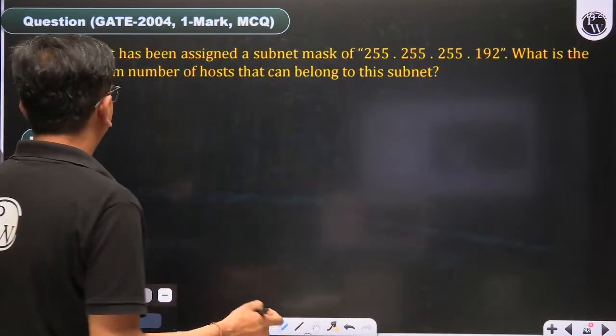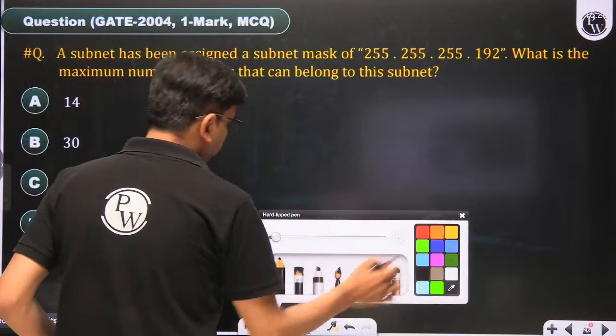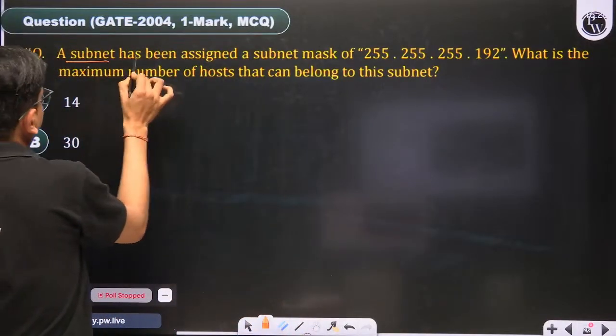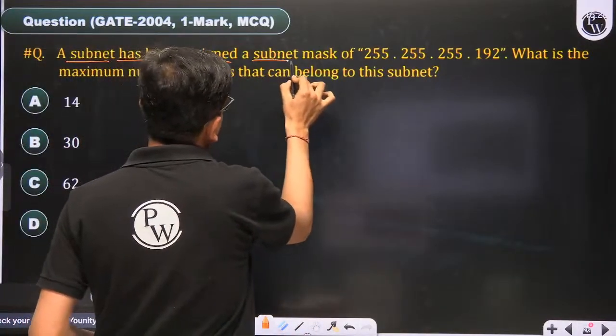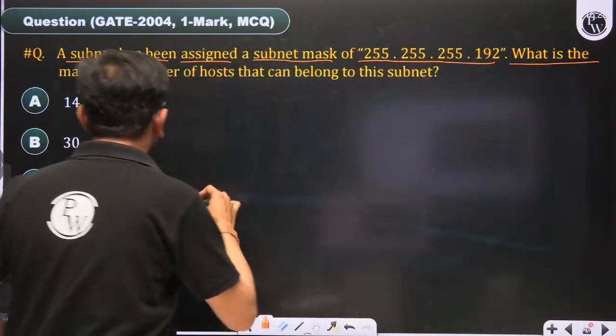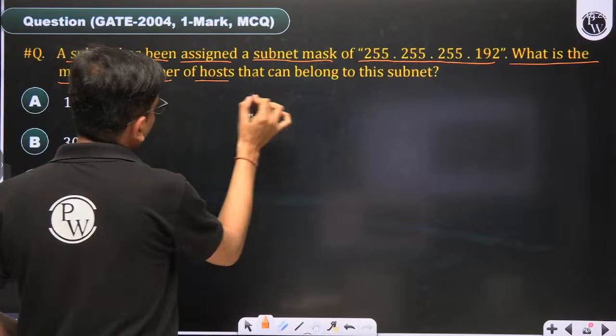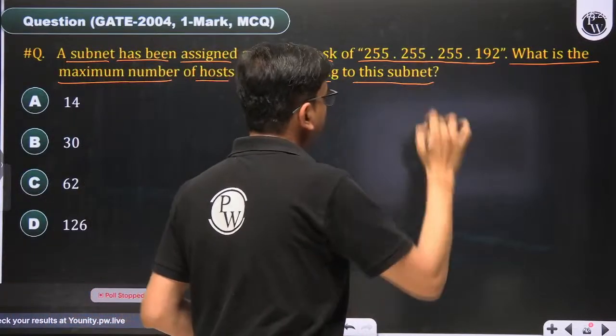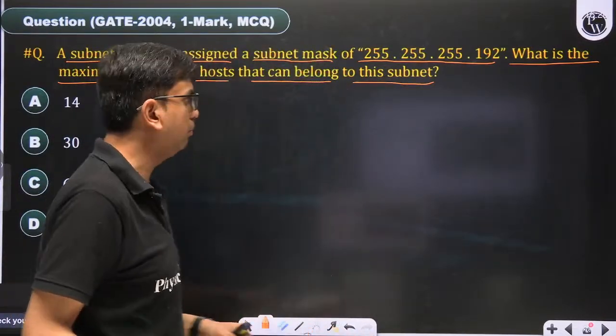The question is saying that a subnet has been assigned a subnet mask. What is the maximum number of hosts that can belong to this subnet?